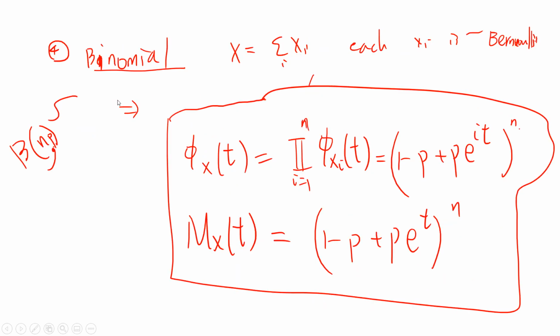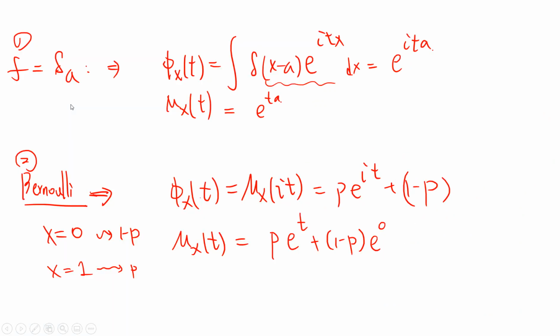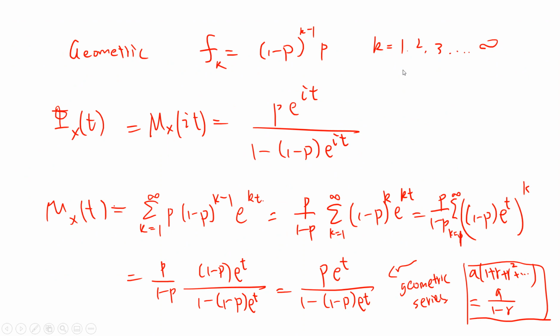Let's go back to the third, the geometric distribution. The geometric is p times 1 minus p to the k minus 1, for k from 1, 2, 3 up to infinity. Let's first prove the moment generating function, and then change it to the characteristic function. The moment generating function is the sum over k from 1 to infinity of p times 1 minus p to the k minus 1 times exponential kt. You pull out p divided by 1 minus p, so this becomes 1 minus p to the k times exponential kt.